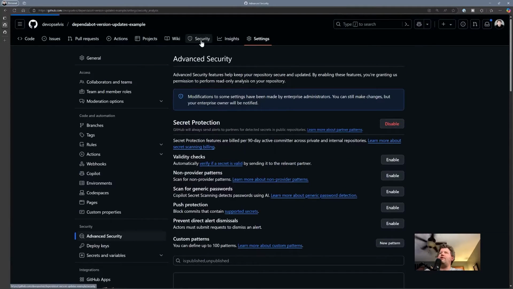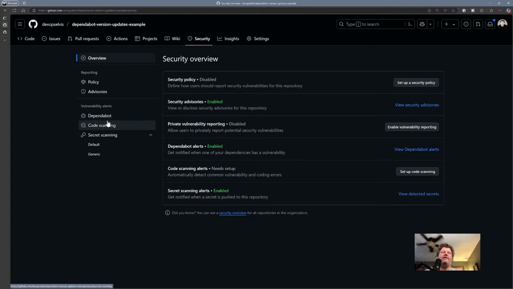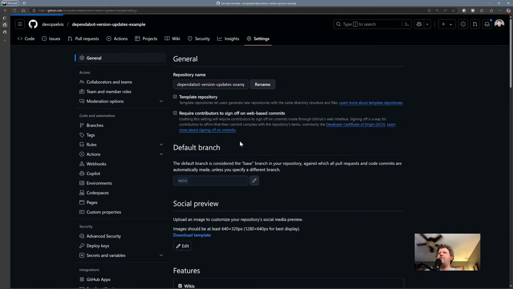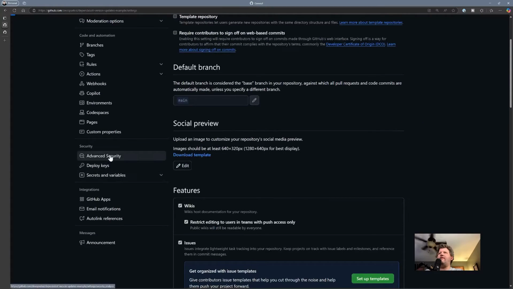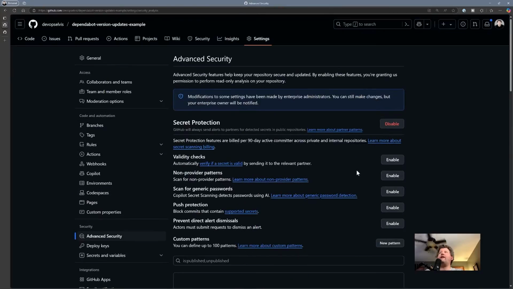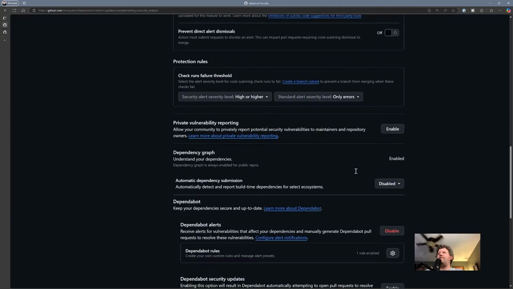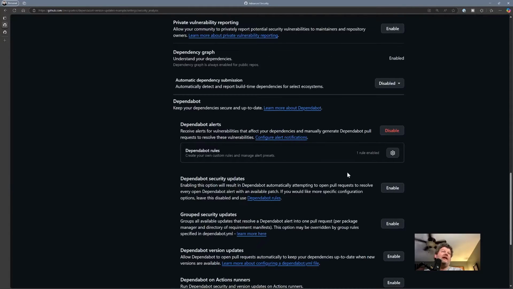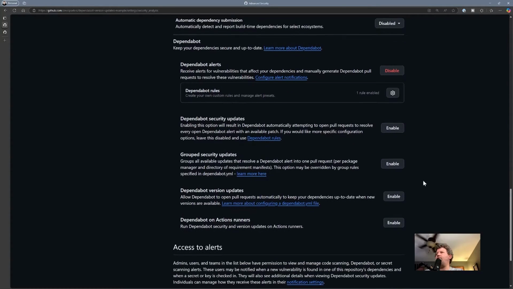So if we go to the security tab, we're not going to see anything because we don't have any, even though we're using older versions, you only get alerts for security problems. You don't get alerts for if there's version updates that need to be made. So if we go back to settings and back to advanced security, oh, and by the way, I forgot to mention this at the top of the talk, but Dependabot's free. 99% of it's free. There's something called dependency review that's not free, but the rest of it is free. You can use it on public repos, private repos, internal repos, whatever you want to do.